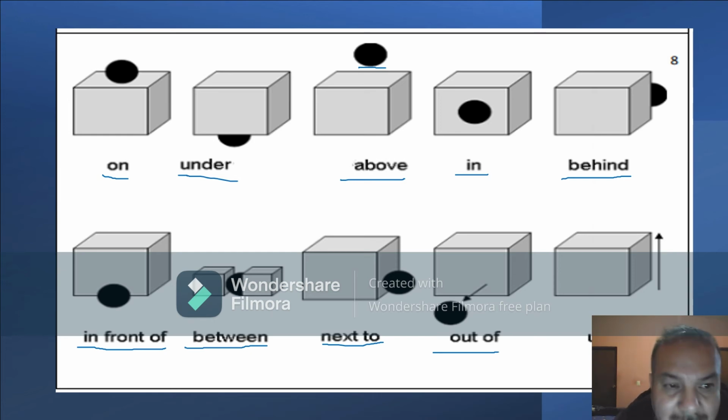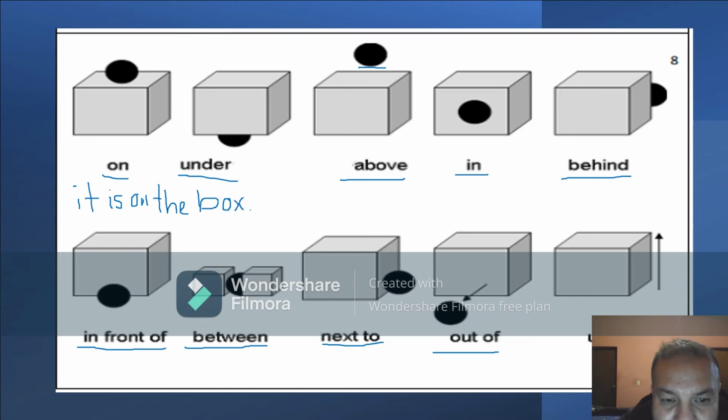Okay, so for example, let's practice it one more time. If I ask you, where is the ball? ¿Dónde está la pelota? It is on the box. Está sobre la caja. Okay. What about if I ask you, where is the box? With this image, you're going to say it is under the box, correct? Under.